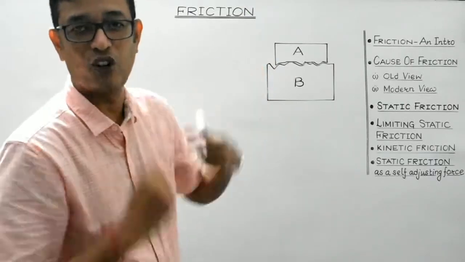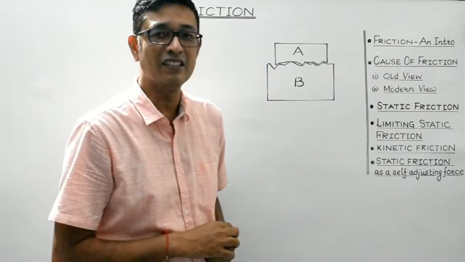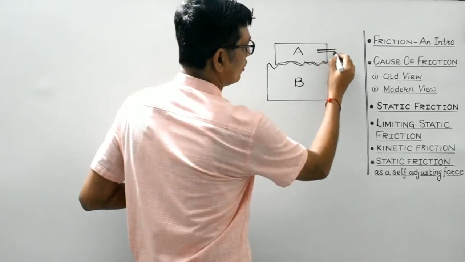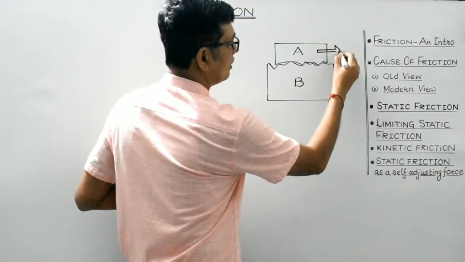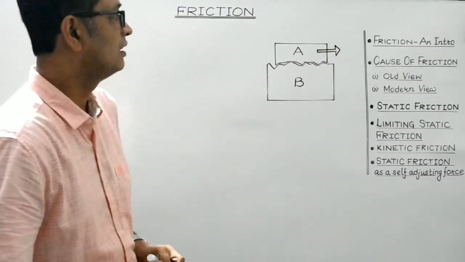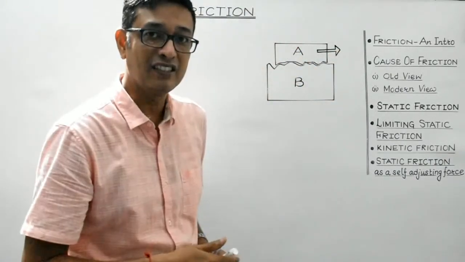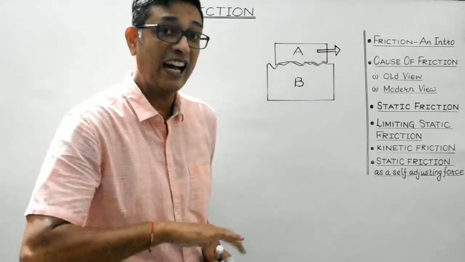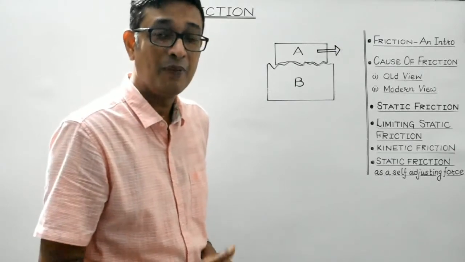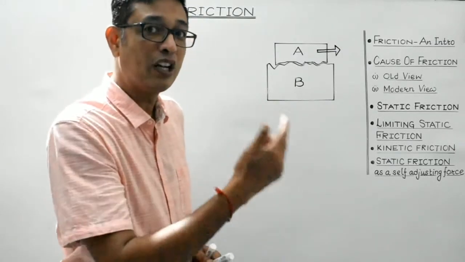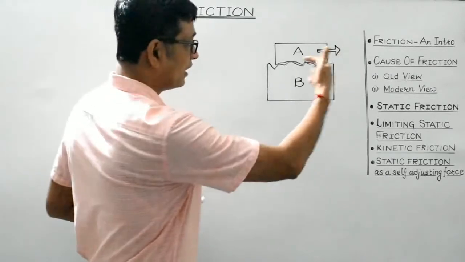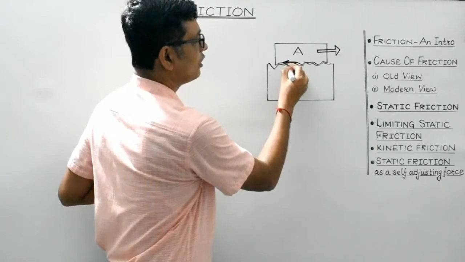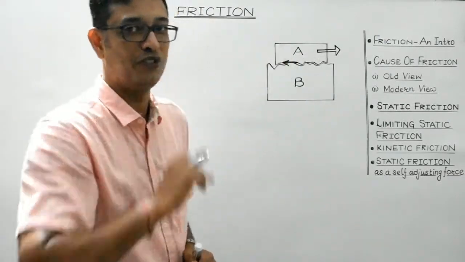They will get interlocked. So as a result, if now I intend to push or slide this body A over body B, then body A will exert sideways force on the projections of body B, and as per action reaction, body B will exert an equal and opposite force on body A, which will act in a direction opposite to that in which body A tends to move, isn't it?